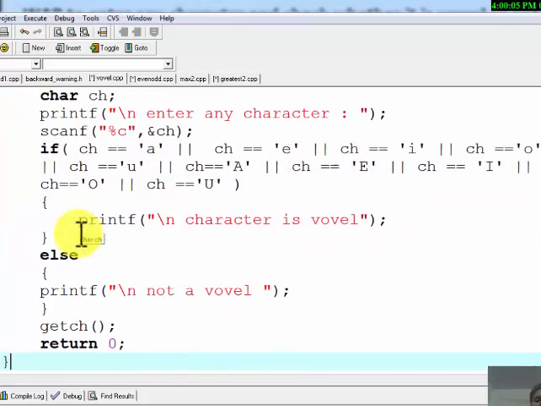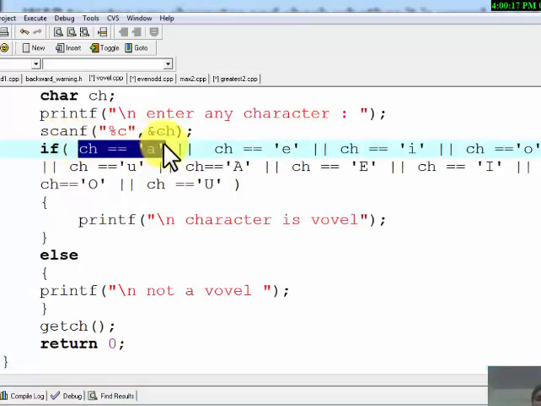Now we have to compare this character with A, E, I, O, U, and then in capital case also, capital A, capital E, capital I, capital O, capital U. So if CH equal to A, for characters we will use single quotes. We are comparing CH with A. If CH equal to A means we are checking the value that whether the value of CH is A or not. Similarly, this is OR. If CH equal to A or CH equal to E or CH equal to I or CH equal to O or CH equal to U.